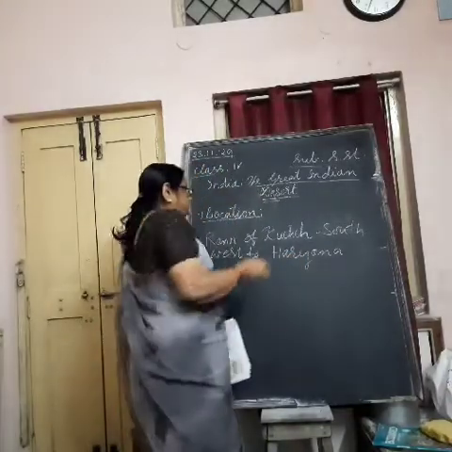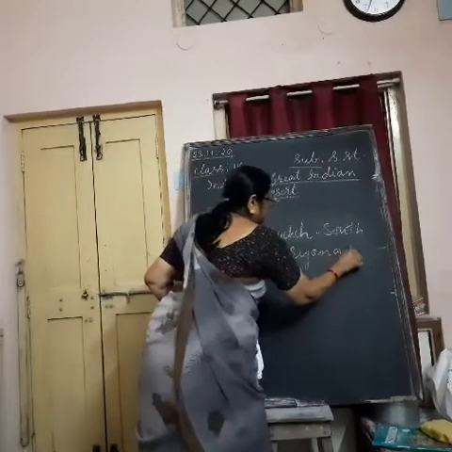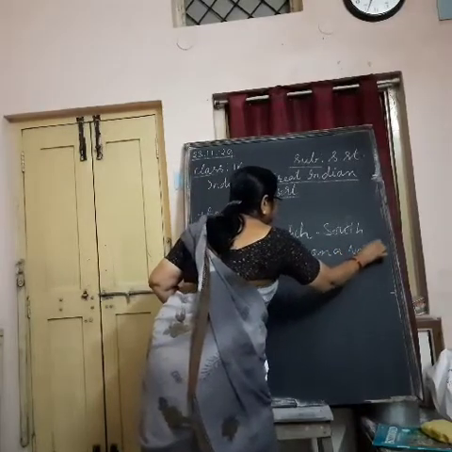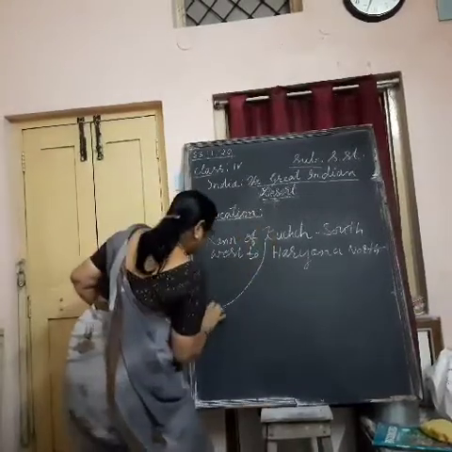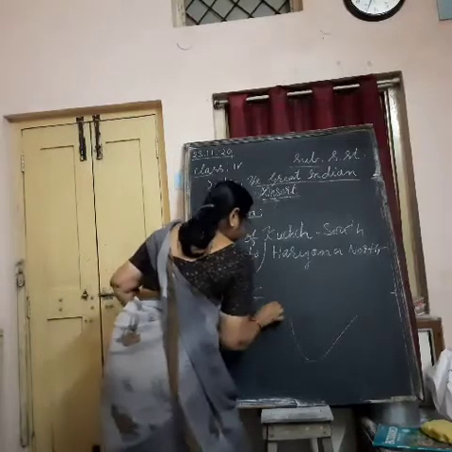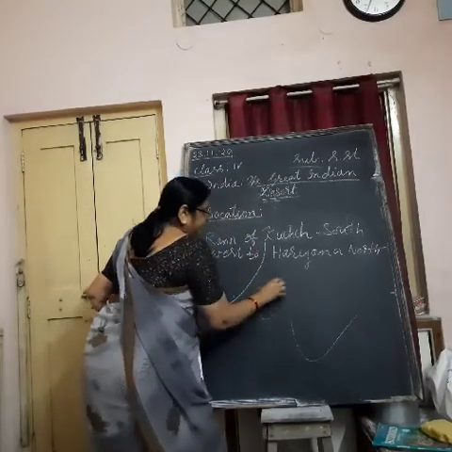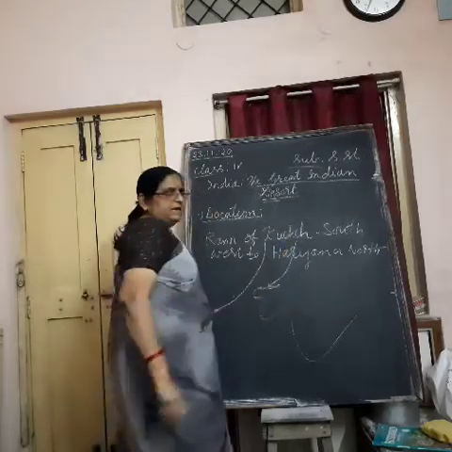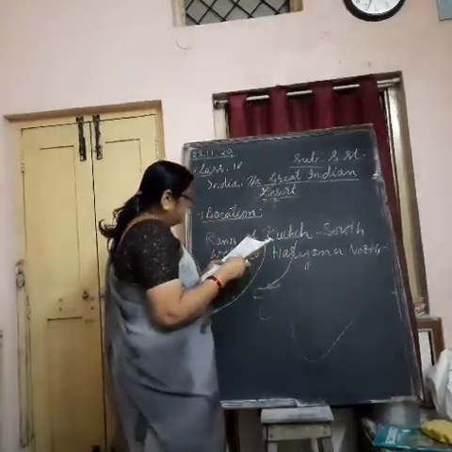Gujarat comes under the southwest here. From here, the Rann of Kutch, it goes up like this to Haryana.